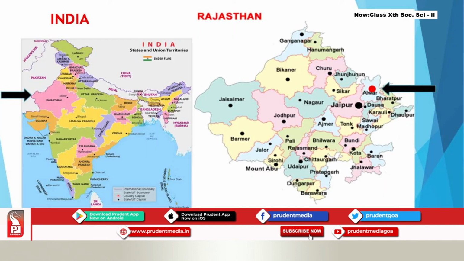Okay, I'll just show you the map. This is the map of India. Here we have the Alwar district in Rajasthan.